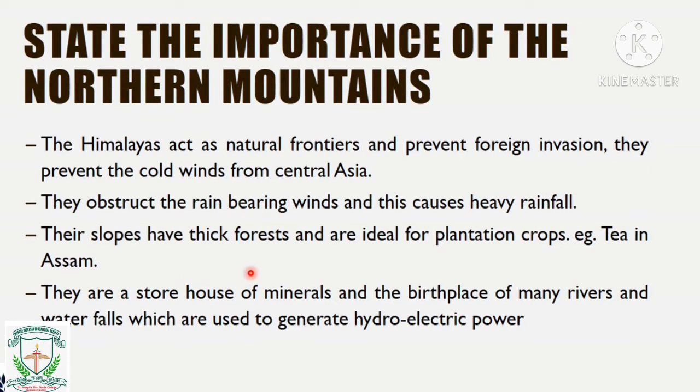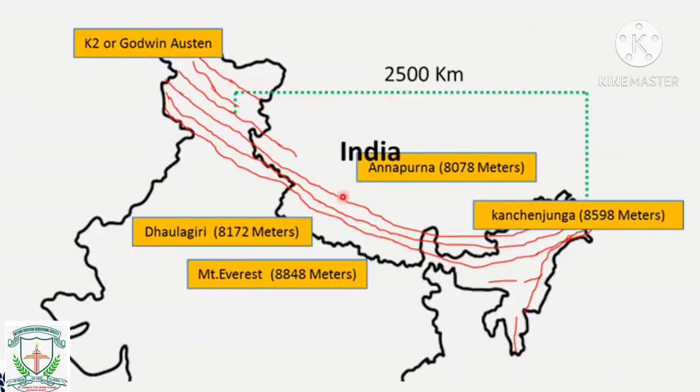So the Northern mountains, yes, mostly the Himalayan mountains. The Himalayas act as natural frontiers. The red curved lines that you can see here are nothing but the Himalayan ranges of India, and the largest peak of India is K2, and it is the world's second.